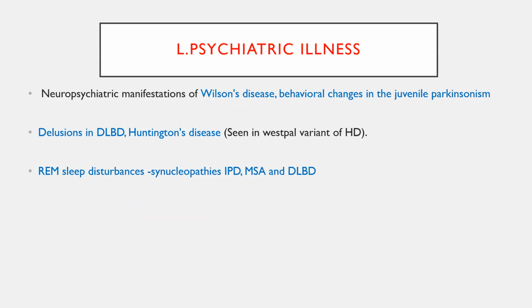Then you need to ask about the neuropsychiatric manifestations like frontal disinhibition, apathy, low mood, and working memory deficit. All those things history should be asked, because in Wilson's disease, juvenile Parkinson's disease, Huntington disease, and Lewy body dementia, the patient will have severe psychiatric manifestations. So by asking this history, you can make the diagnosis of these degenerative disorders.